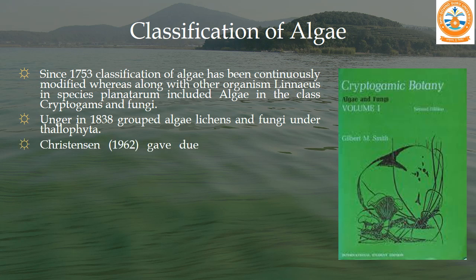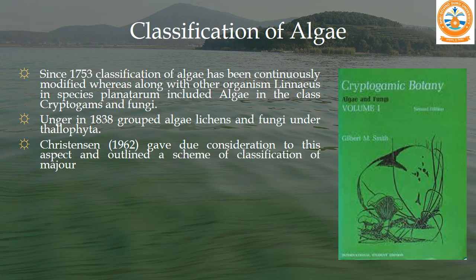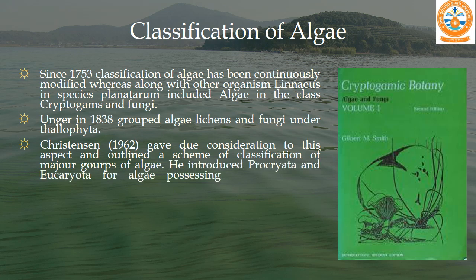Christensen in 1962 gave due consideration to this aspect, and he outlined a scheme of classification of the major groups of algae. He introduced Prokaryota and Eukaryota as a primitive and a developed group of algae, containing prokaryotic and eukaryotic cells respectively.